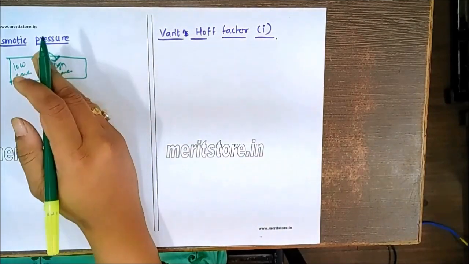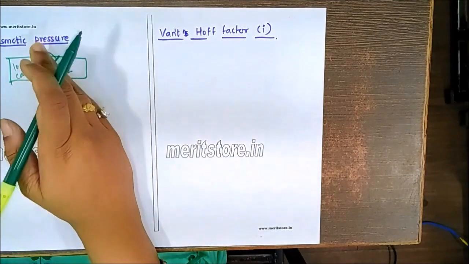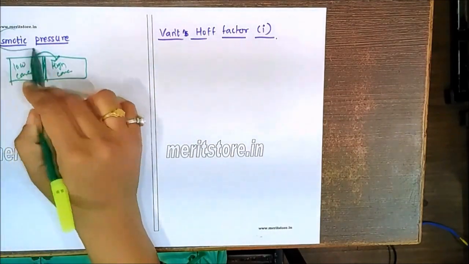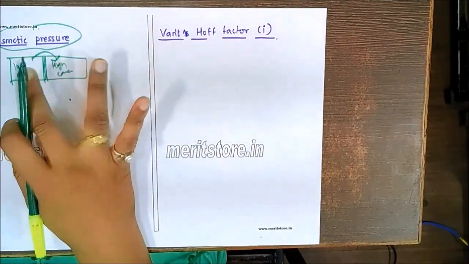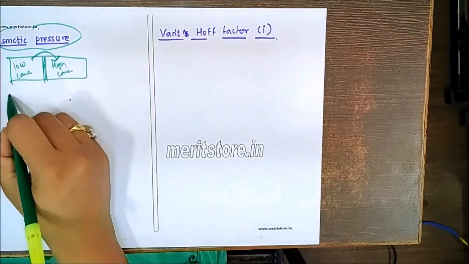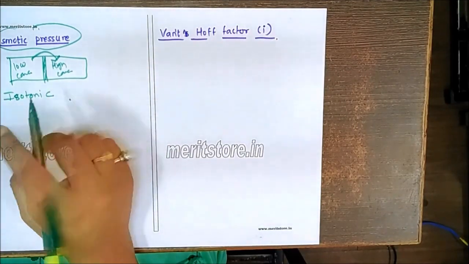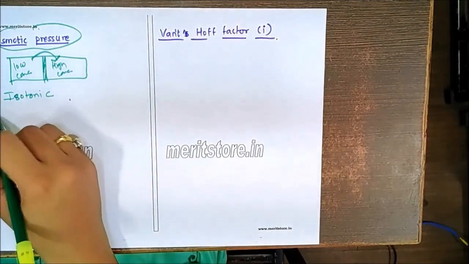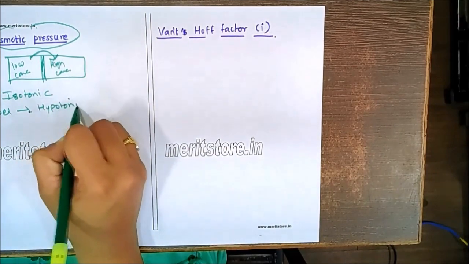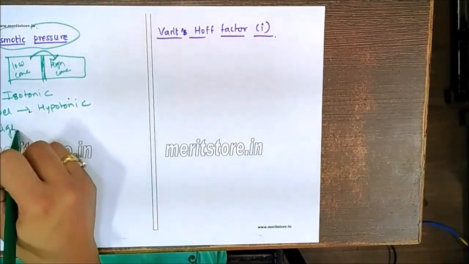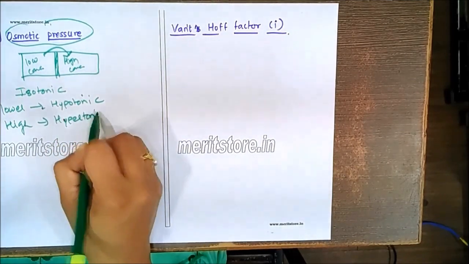When the passage of that solvent is stopped, there is something called osmotic pressure applied so as to stop this. If the two solutions have the same osmotic pressure, we call those solutions isotonic solutions. If one of them has lower osmotic pressure, we call this hypotonic. And if one of them has higher osmotic pressure, then we call this hypertonic solutions.